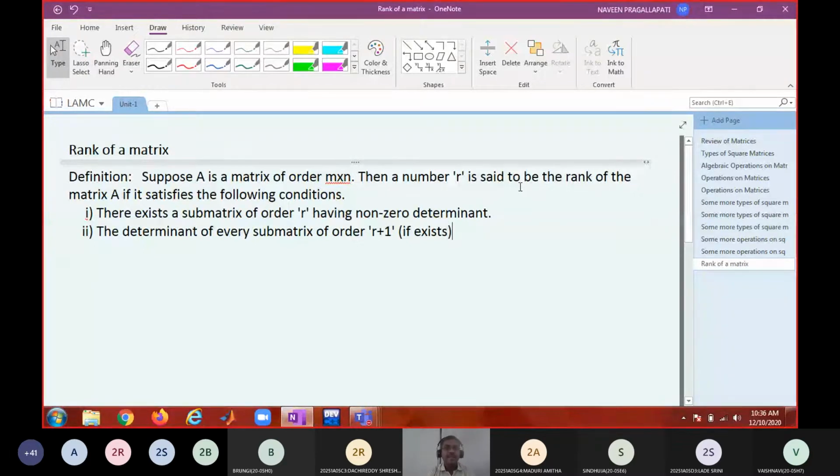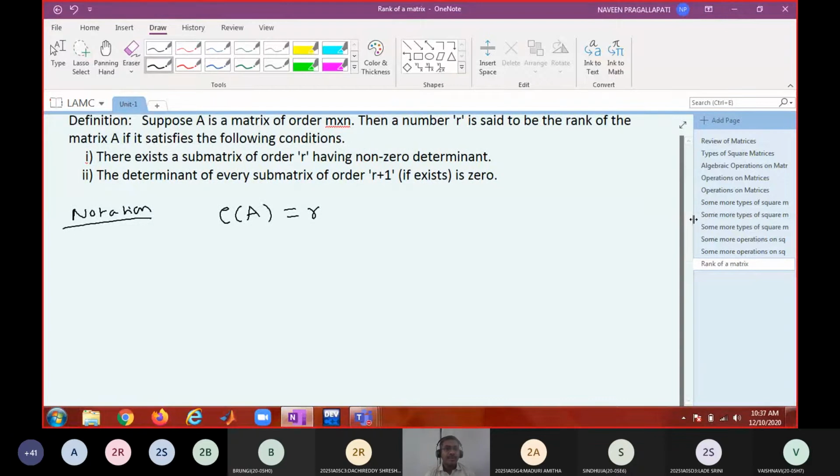If at all there is a submatrix of order R plus 1, its determinant must be 0. If it is satisfying these two conditions, we say R is the rank of the matrix, right? So in that case, what is the notation for rank of a matrix? It is like this: rank of A is equal to R. You agree? So we'll take some examples.